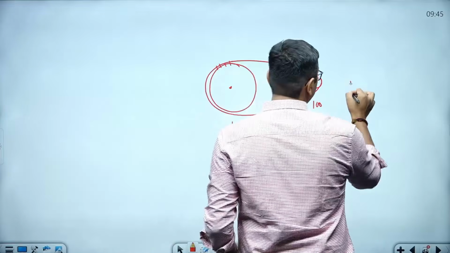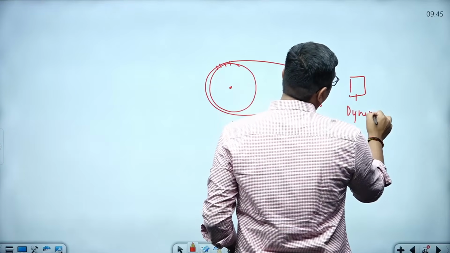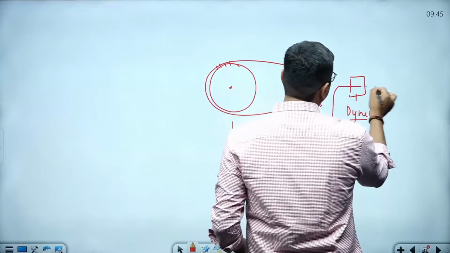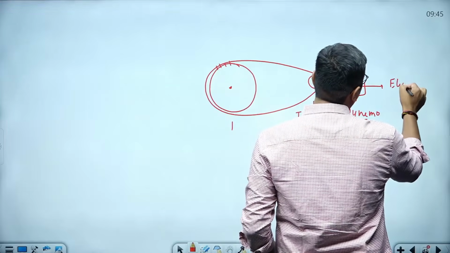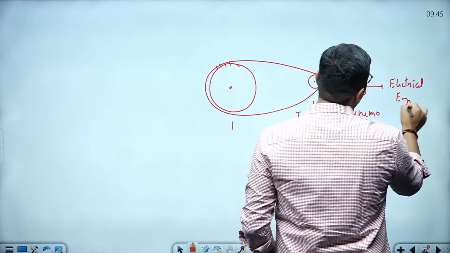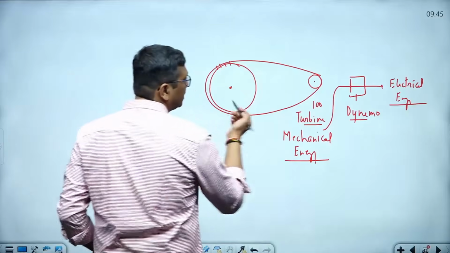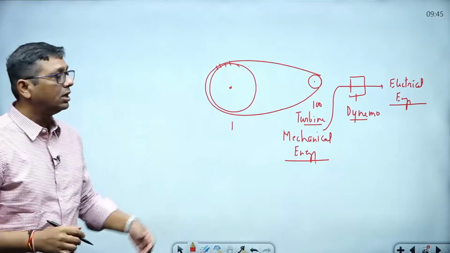Here I am using an instrument named a dynamo. What is the function of a dynamo? They convert mechanical energy into electrical energy. So if it moves, electricity generation happens. Now the question is how it will move.